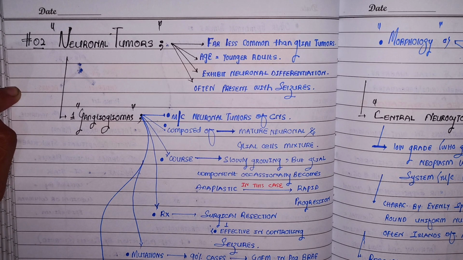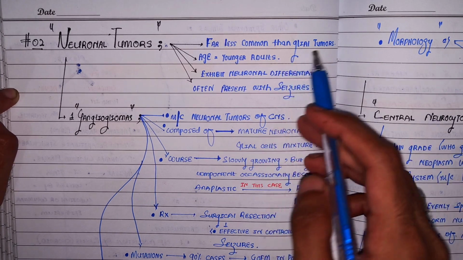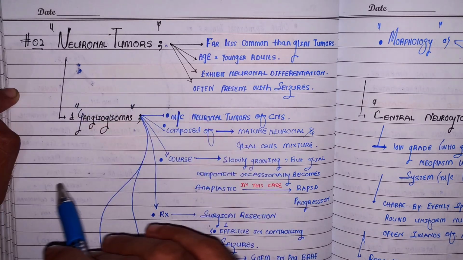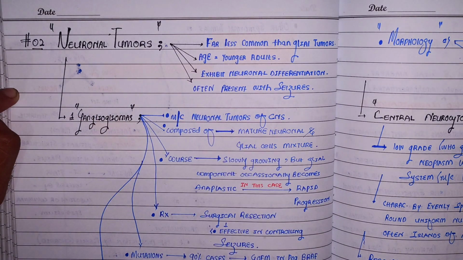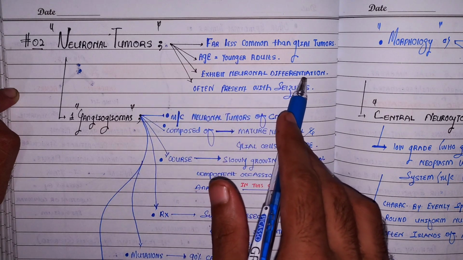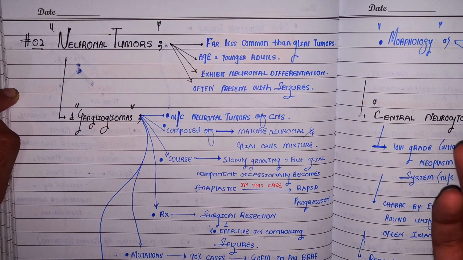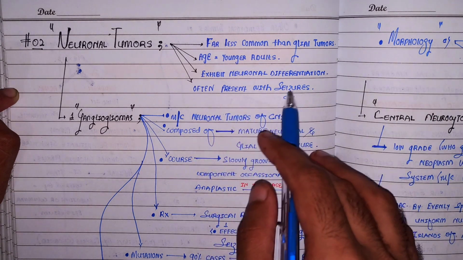In this video lecture, I will deliver the neuronal tumors. Previously, I have made 5 to 6 videos on the glial tumors, right? So the neuronal tumors are far less common than the glial tumors. They love to occur in younger adults, unlike glial tumors. These tumors exhibit neuronal differentiation. Obviously, this is the reason we call them the neuronal tumors. And a focal neurologic complaint is always present, that is often seizures.